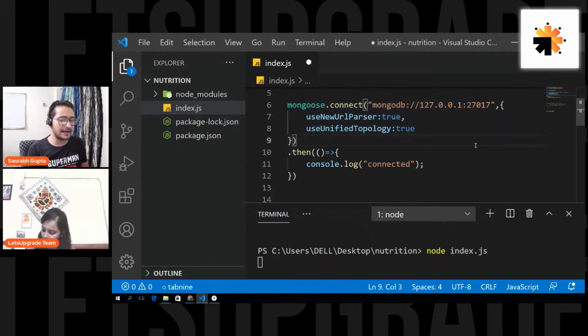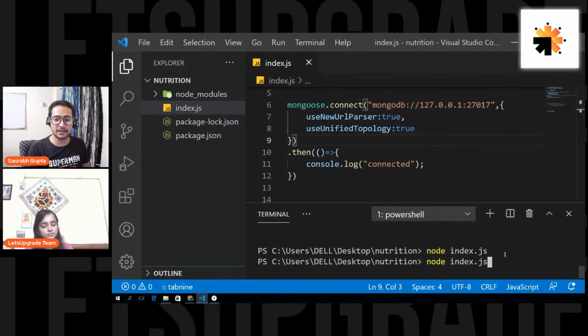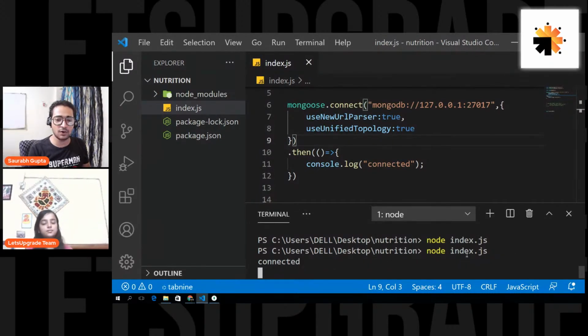I have made changes, saved it, and I'm rerunning the program with node index.js. Now I should get a connected message. And here you go, you see this connected message? It is coming because I have actually got connected to the MongoDB server. So now my Node.js application is connected to the MongoDB server.